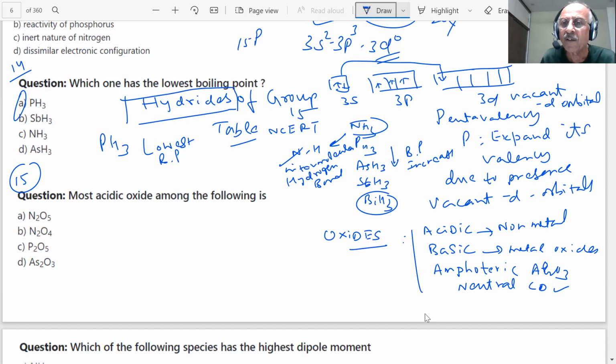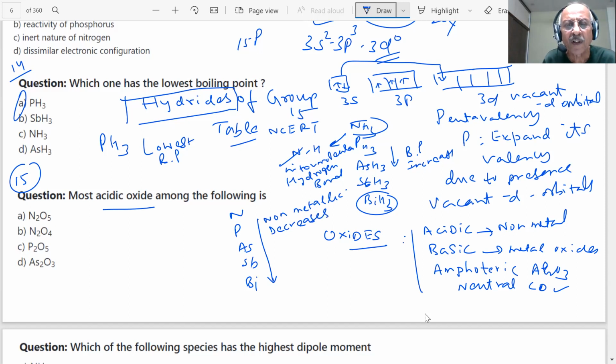Here, which will be the most acidic oxide? As you go down the group, what is happening? The non-metallic behavior: nitrogen, phosphorus, arsenic, antimony, bismuth. Non-metallic character decreases, students. This is metallic, you already know. So which will be the most non-metallic? Nitrogen. So the nitrogen oxide should be most acidic, but there are two oxides of the nitrogen.